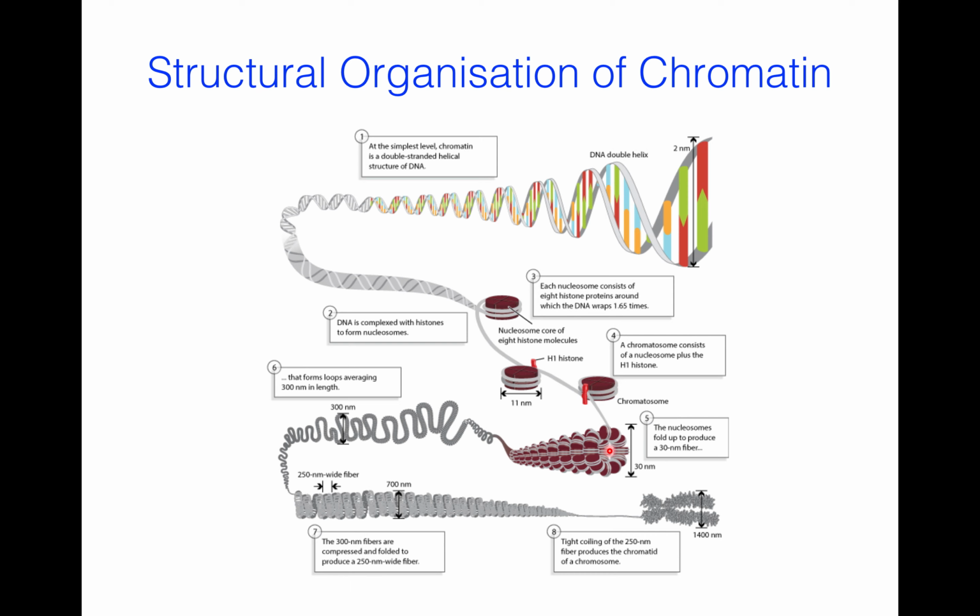A nucleosome folds to produce 30 nanometer fiber. This is now nucleosome gets folded and form 30 nanometer fiber. Then again it forms loops averaging 300 nanometer in length. The 300 nanometer fibers are again compressed and folded to produce 250 nanometer wide fiber. Then at last, tight coiling of 250 nanometer fiber produce the chromatid of a chromosome.